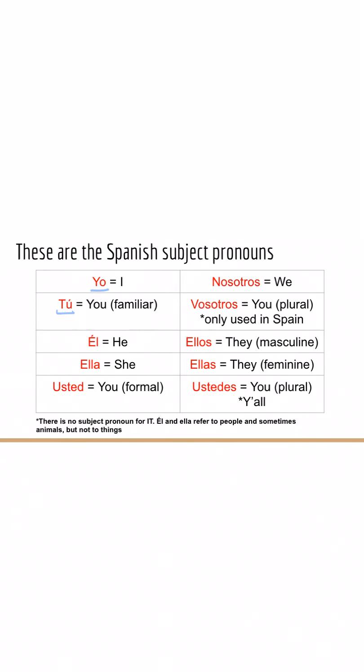Tú is you. Él is he, ella, she. We use usted, it means you, but in the formal sense. Nosotros, for we. Vosotros, only used in Spain, but it is the equivalent of you all. We have ellos, which is masculine they, ellas, feminine they, and ustedes, or my y'all.